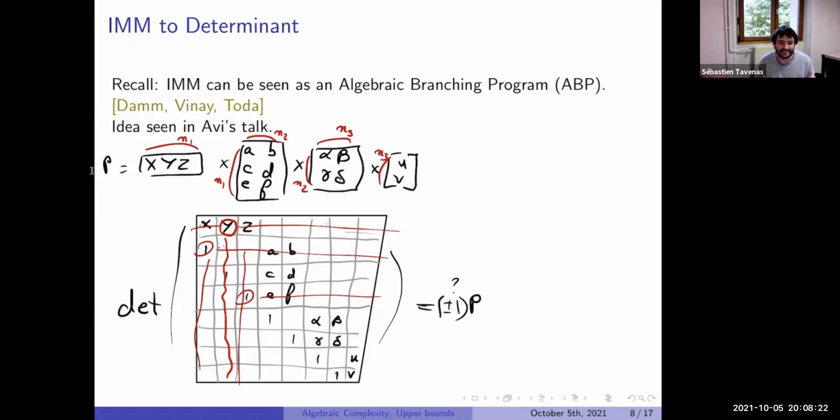Now, at the end we can notice what happens to the sign of the permutation. Let's index the variables by 1, 2, and so on. When we choose one variable here in column i, we need to add a sign of (-1) to the i plus 1.